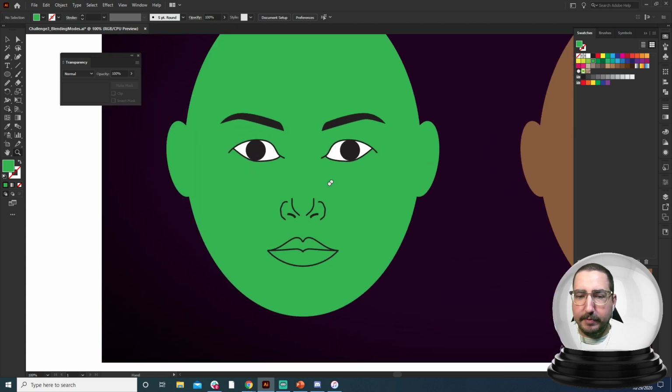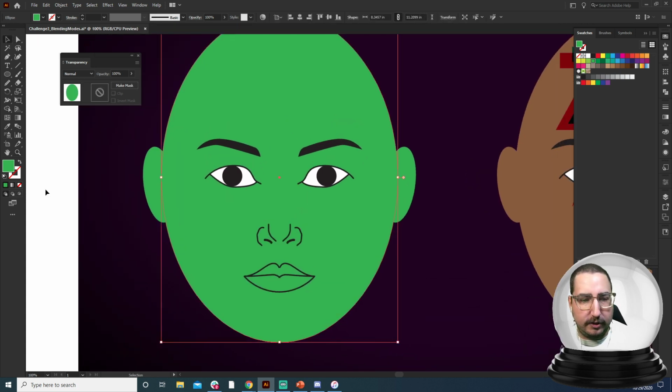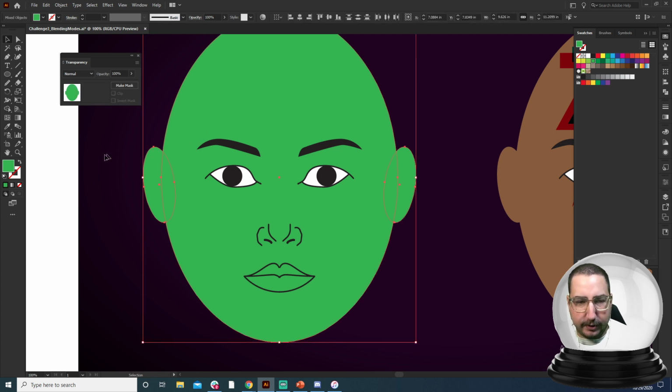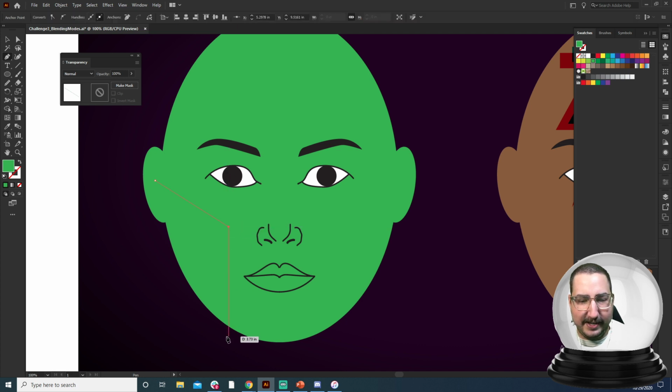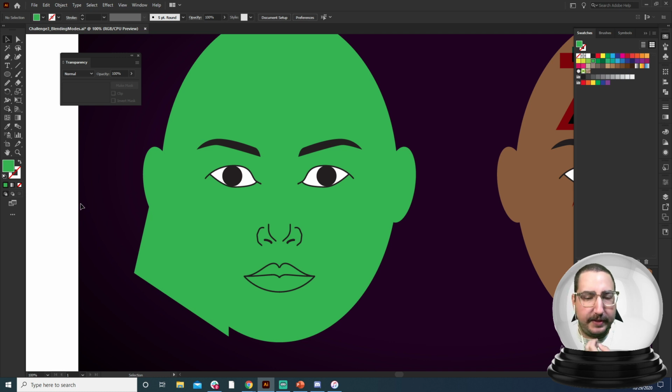So check this out. Let's say that we want to do a contour. And so this is why I like to think of it as applying makeup. We want a contour right here to bring out the cheekbones and all that funness. So we're going to grab the pen tool and we're just going to draw in this jawline. And it looks like we're kind of making this random shape, but that's fine.